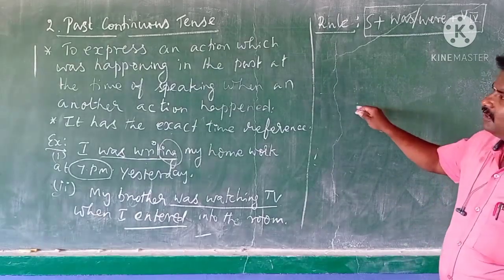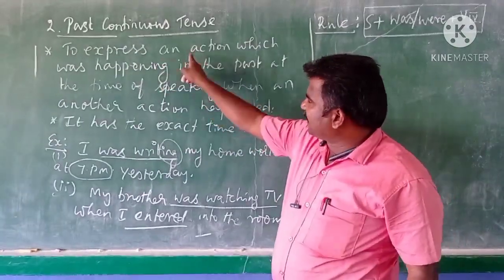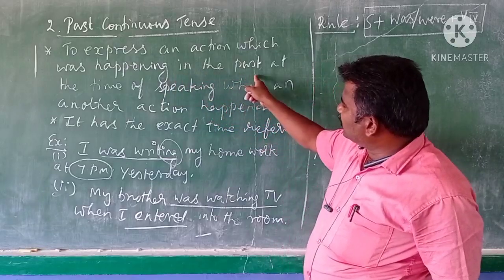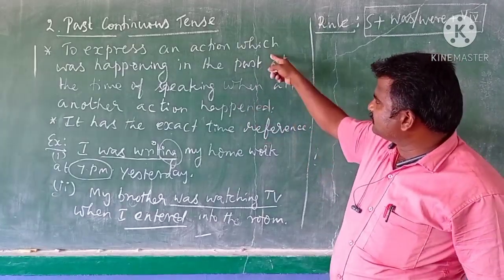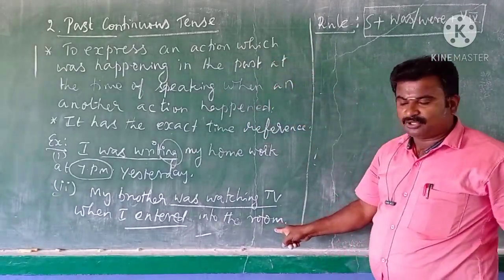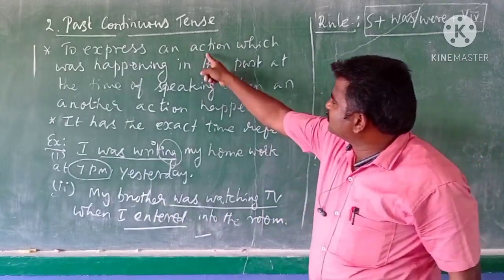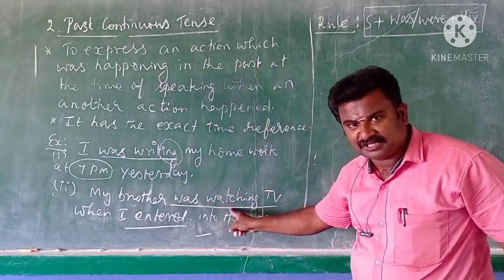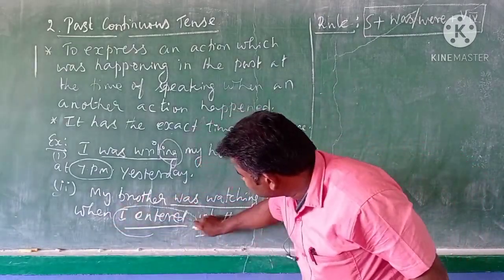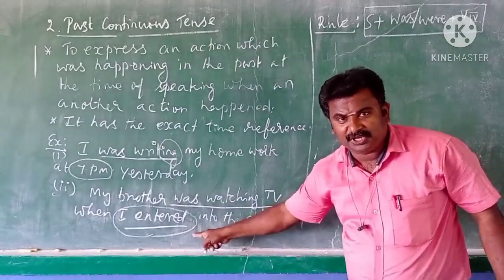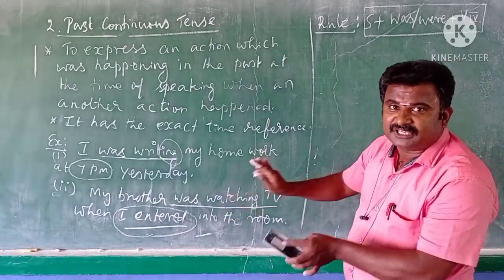Listen, let me explain. We are seeing past continuous tense. Past continuous tense means to express an action which was happening in the past at the time of speaking when another action happened. See here there are two actions. Look at example 2. My brother was watching TV. This is the past action at the time of speaking. When I entered into the room, this is the second action. So the second action should be in simple past. The first action is in past continuous tense if it is happening at the time of speaking.